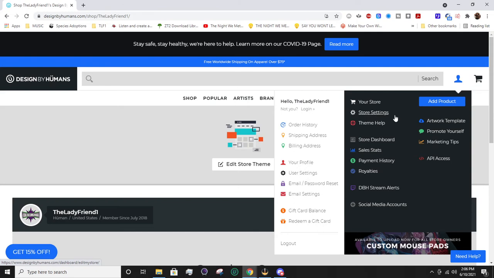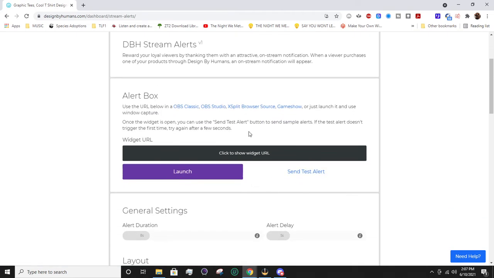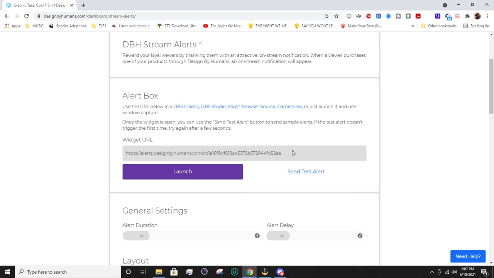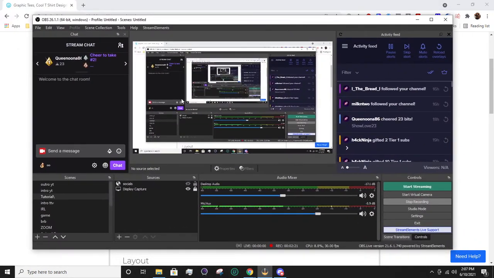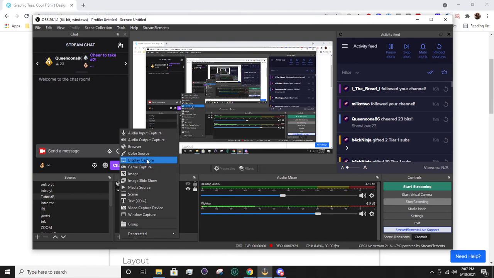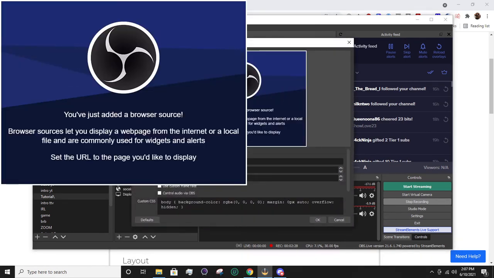The next thing we're going to talk about is stream alerts, which you go to over here. So if you're a streamer on Twitch, you're able to do this. You're basically going to click to show this widget, and I'm going to show it because you guys can't really do anything with it besides have my merch alerts on your streams. So anyways, you would take this and copy it into a browser source in OBS. I'm going to show you that actually. So you would do create browser, create new, and you would paste the link right here in URL.